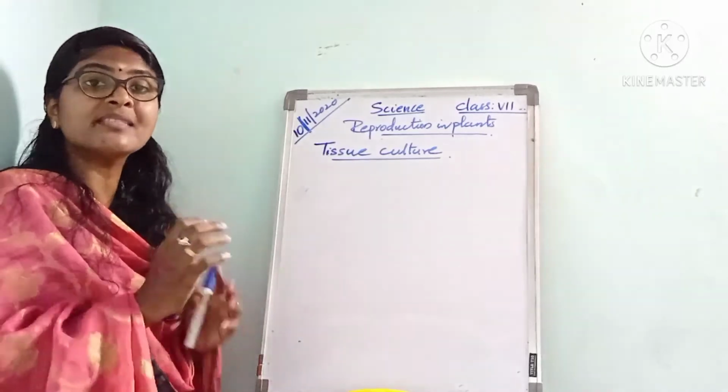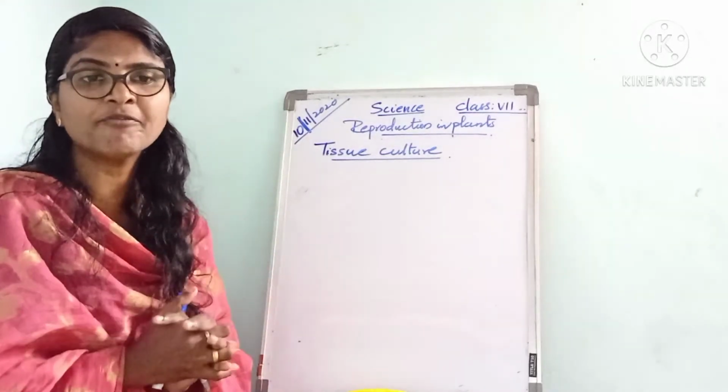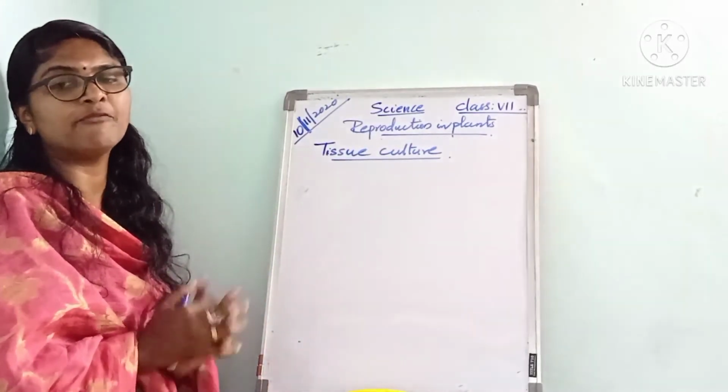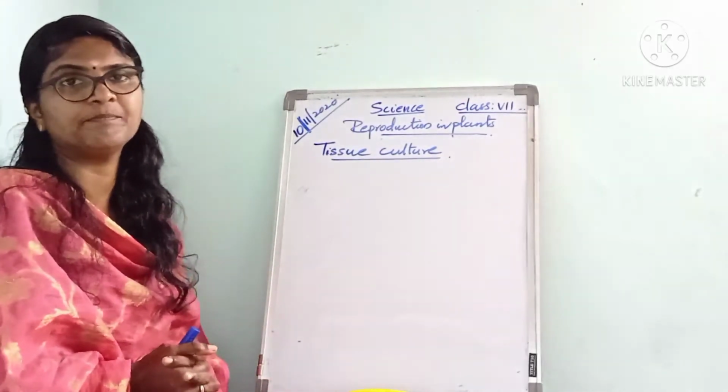Then what is the purpose of the plant hormones? Plant hormones are substances that make the cells of the tissue divide and form a mass of cells.